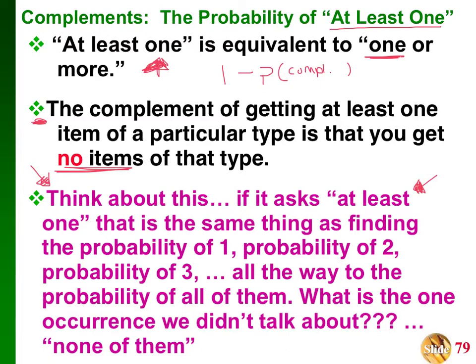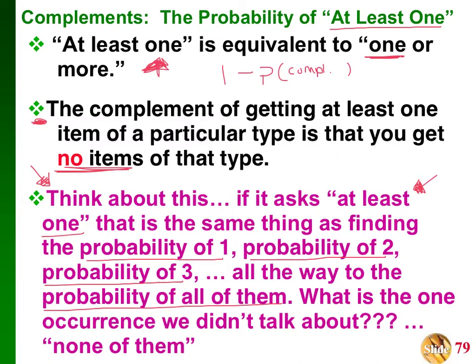So think about it this way. If it asks at least 1, that is the same thing as finding the probability of 1, probability of 2, probability of 3, all the way up to the probability of all of them. So what is the one occurrence we did not talk about? We didn't talk about none of them.